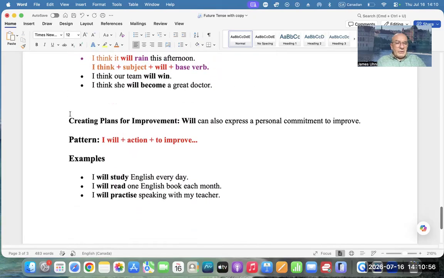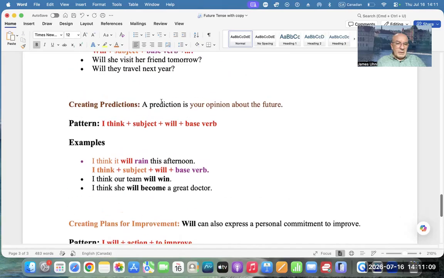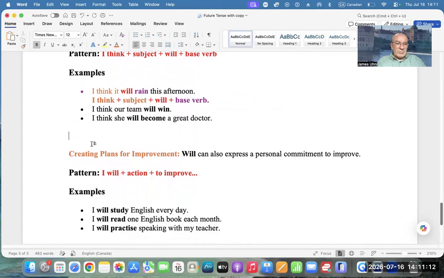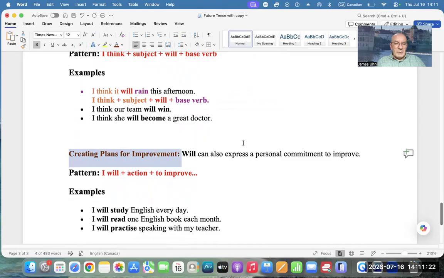And here is creating plans for improvement. So let's make it brown again. No, that it's darker brown. And will can also express a personal commitment to improve.